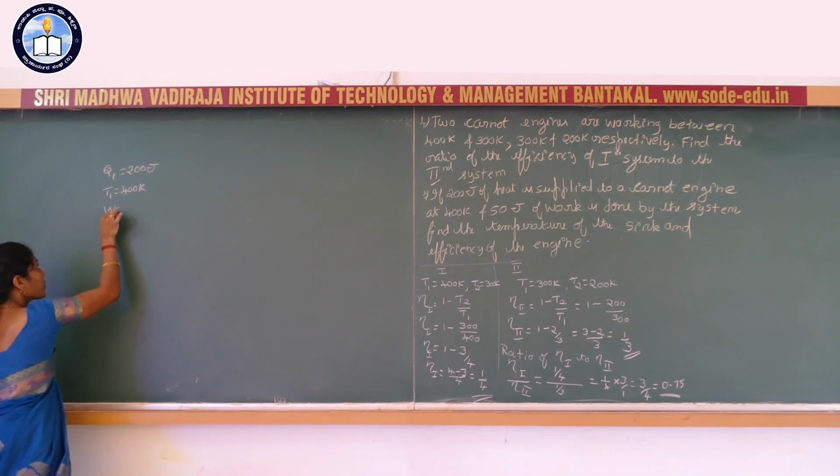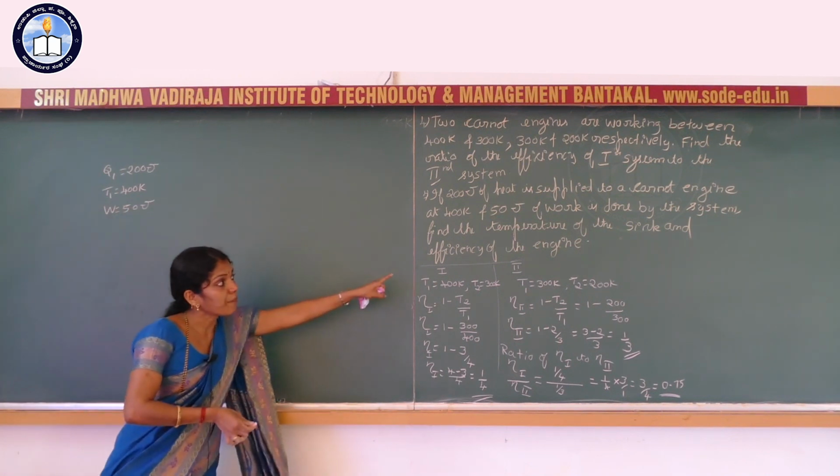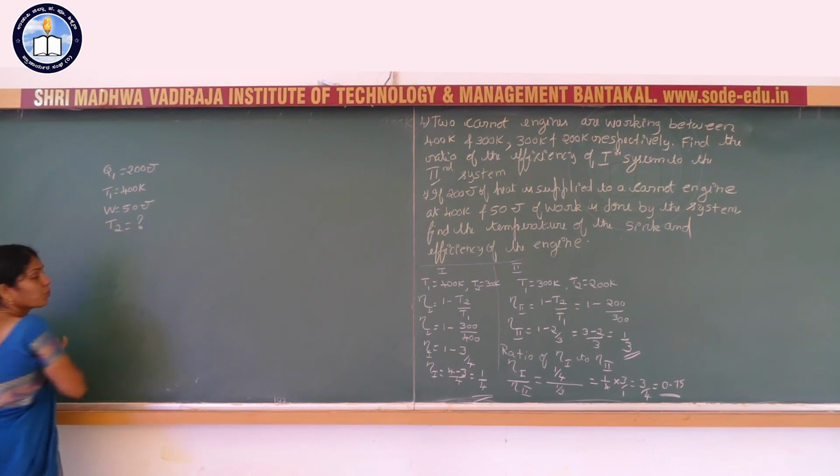So W is equal to 50 joule. Find the temperature of the sink. That means here you have to calculate T2.